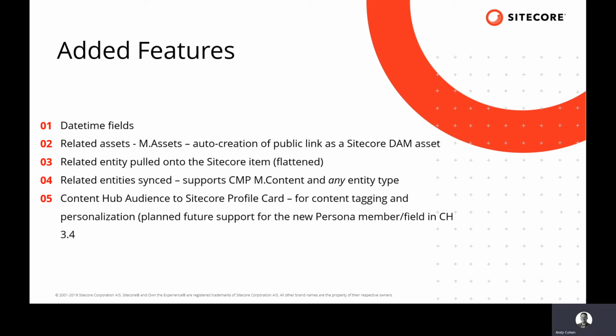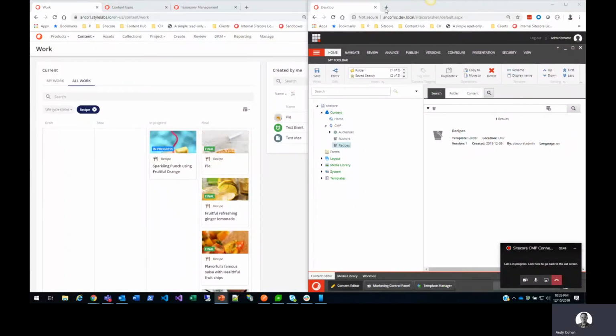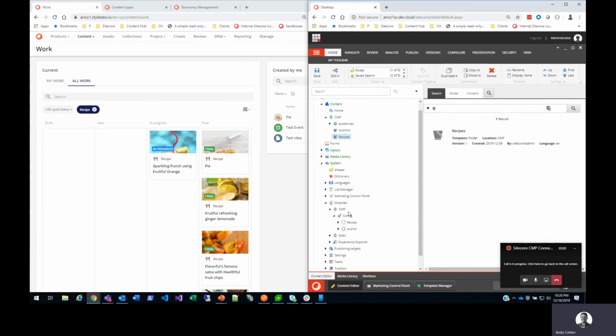So let me switch screens and show you my Sitecore instance and my Content Hub instance, and I'll show you what I have. All right. So on the left, we have my Content Hub instance. On my right, I have my Sitecore instance. I have a bucket for recipes, and I have defined that recipe mapping. It's a standard entity mapping